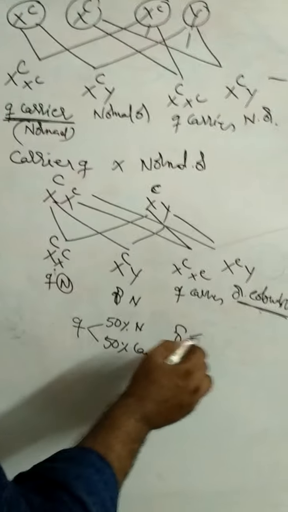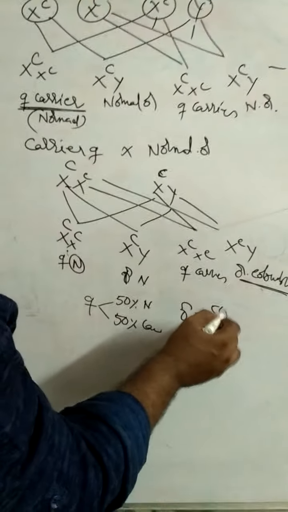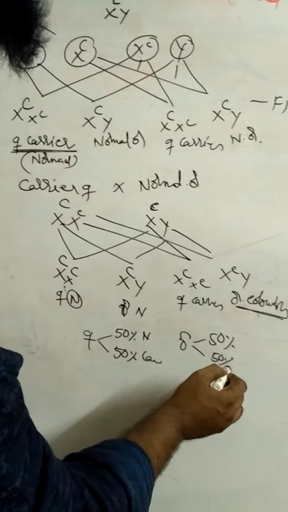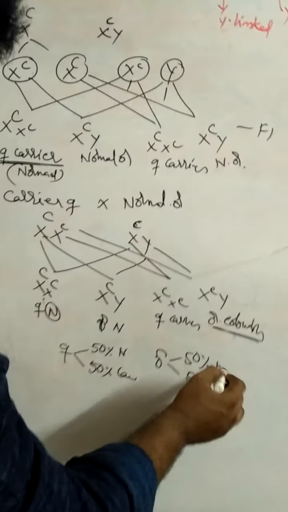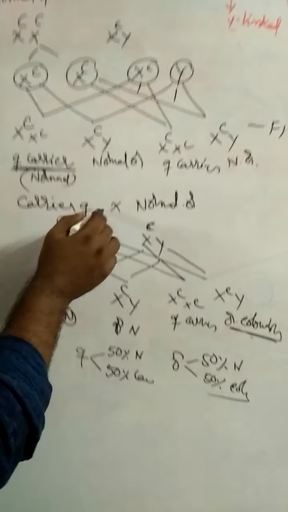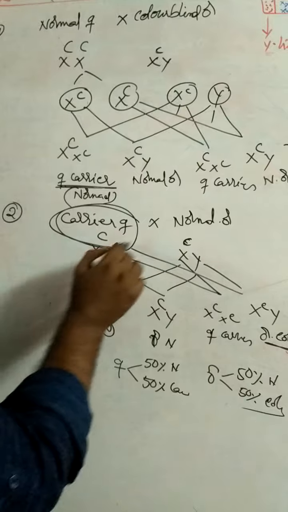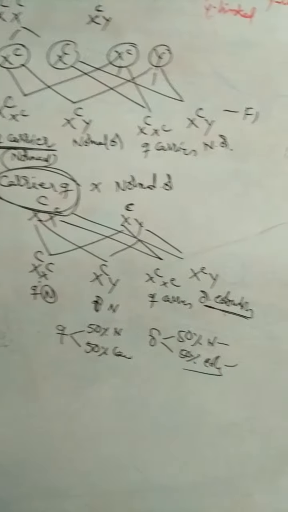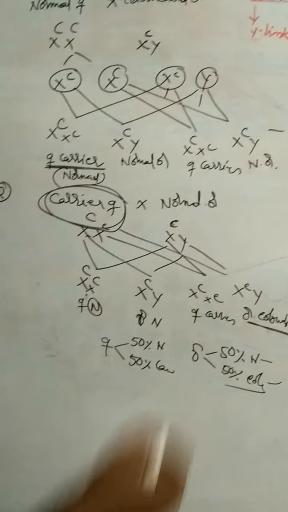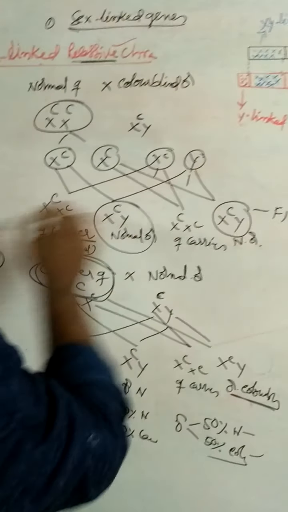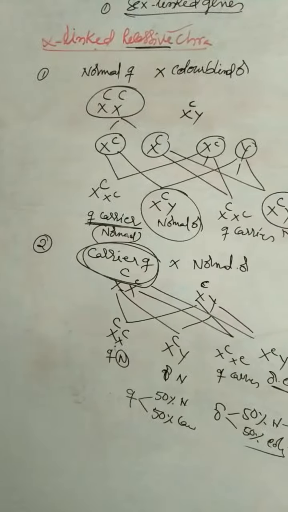Males are 50% normal and 50% colorblind. That means if the mother is carrier, 50% sons are normal and 50% sons are colorblind. If the mother is normal, 100% sons are normal.